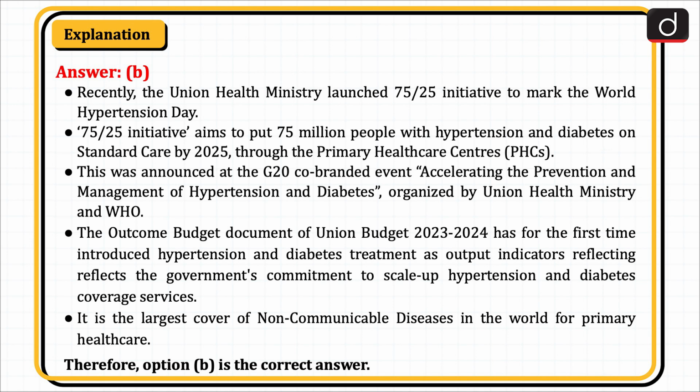The outcome budget document of Union Budget 2023 to 2024 has for the first time introduced hypertension and diabetes treatment as output indicators, which reflects the government's commitment to scale up hypertension and diabetes coverage services. It is the largest cover of non-communicable diseases in the world for primary health care. Therefore, option B is the correct answer.